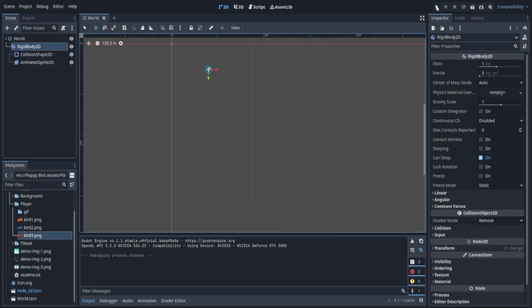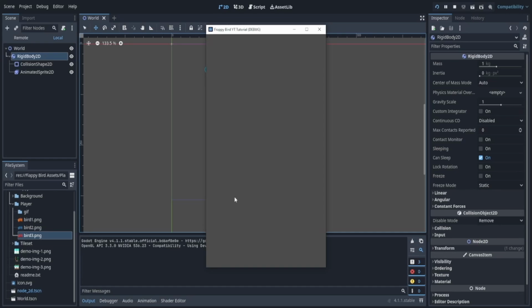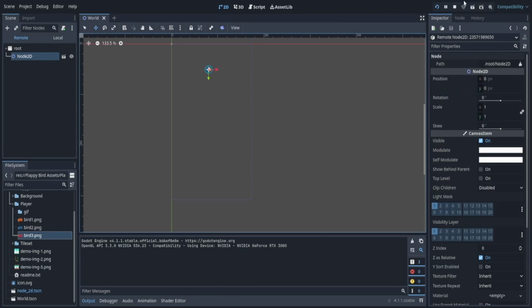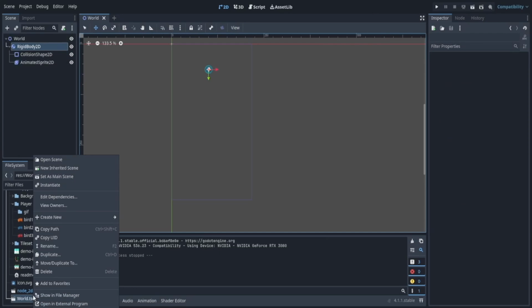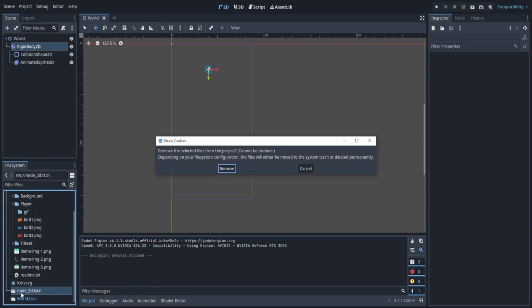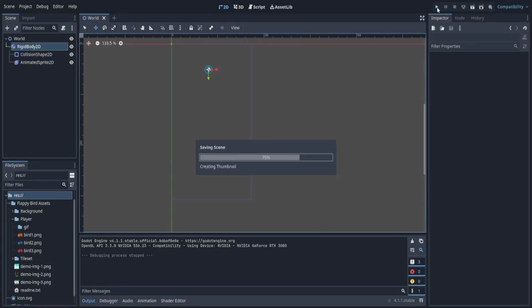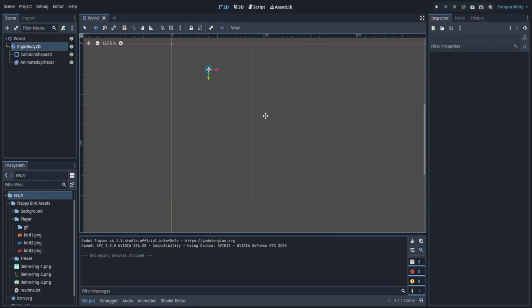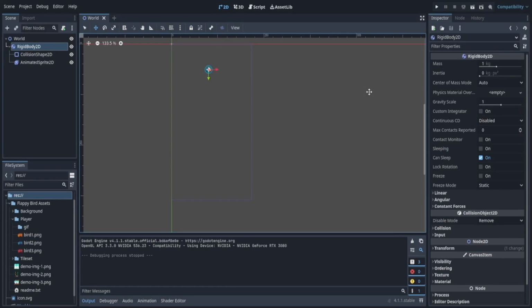Let's find out what's happening. Most likely it's just falling before we can even see it. So let's go to the remote and see what's happening. Ooh, I see what's happening. We're not playing the correct thing. So let's make sure we select this as the main scene, and I'm going to delete the other node that I made. There we go. There's our birdie. And as we saw, it automatically falls. It has its own built-in physics and gravity that it just automatically falls.